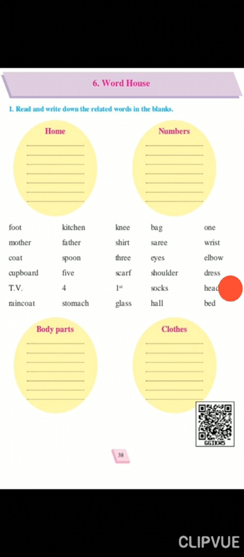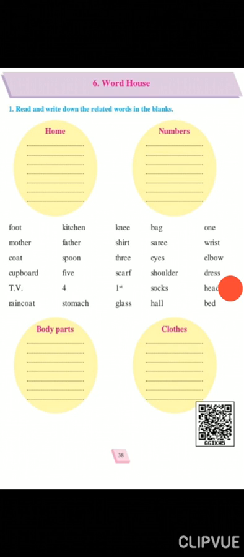Socks, SOCKS, socks. Socks will come in the cloth as we wear the socks. So write the spelling of socks in the fourth circle. The last word hall, HALL, hall.